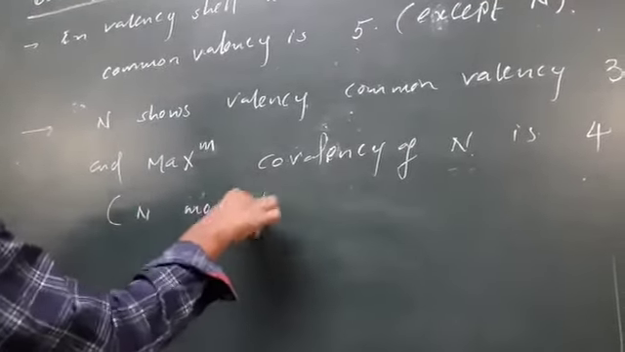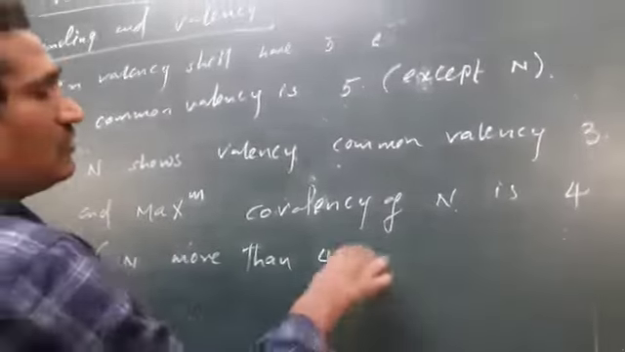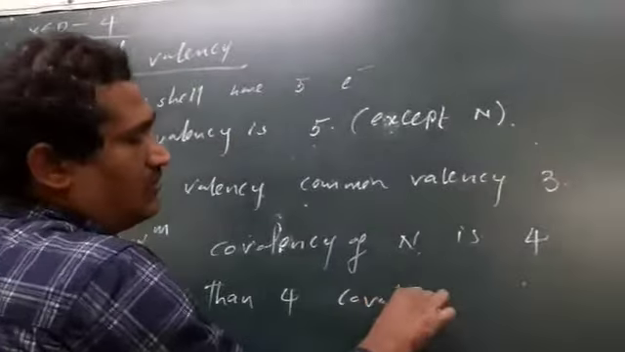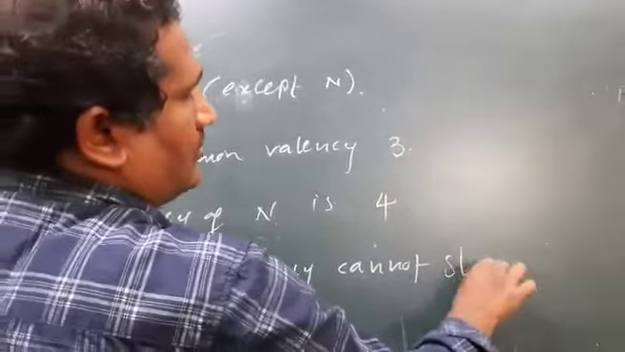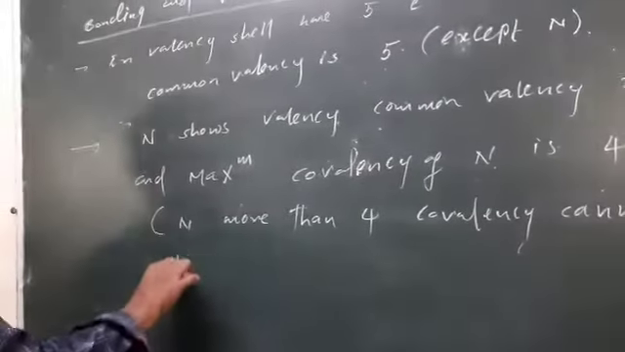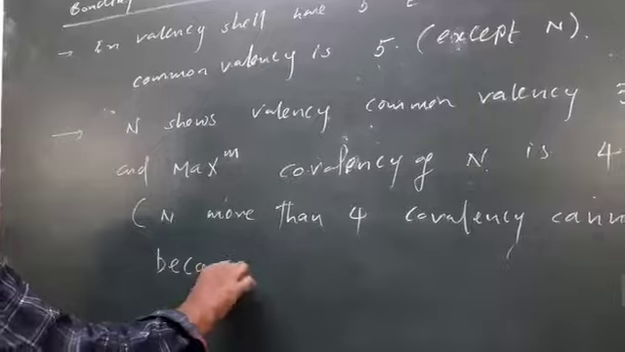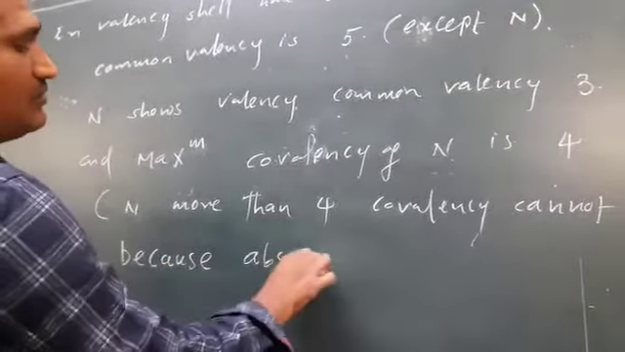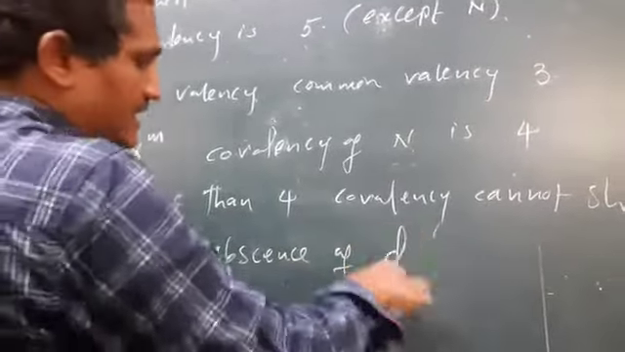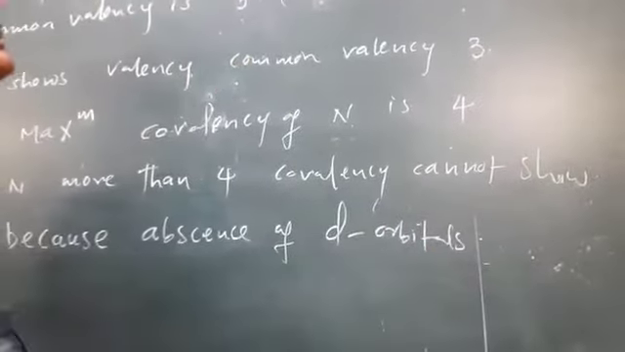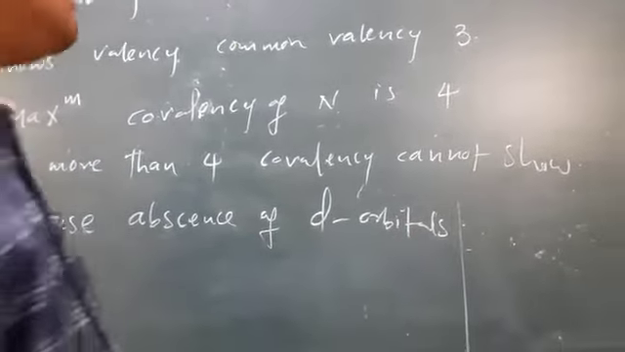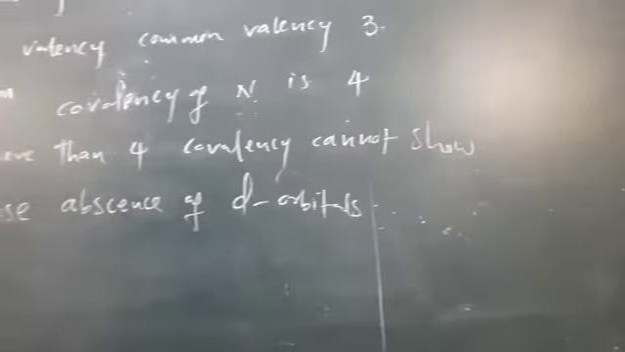Nitrogen cannot show a covalency of more than 4 because of the absence of d orbitals. There is no free d orbital, so there is no valency more than 4.